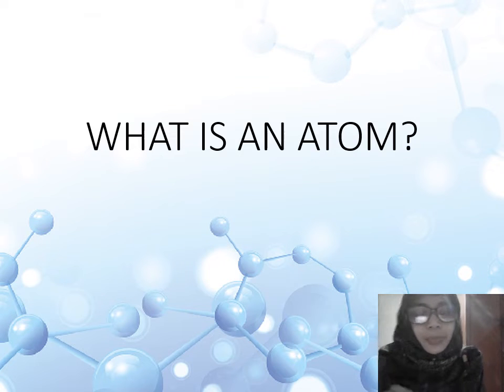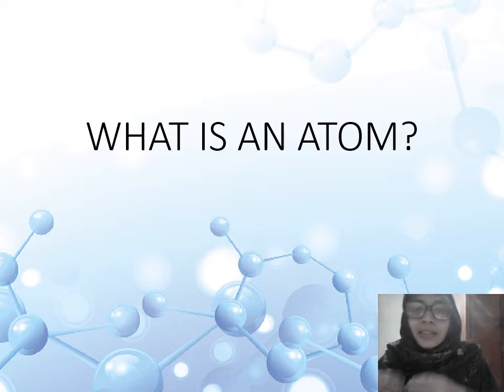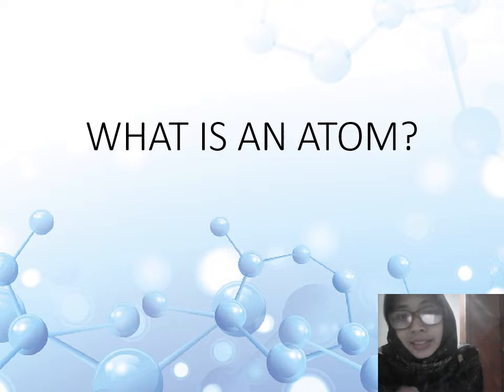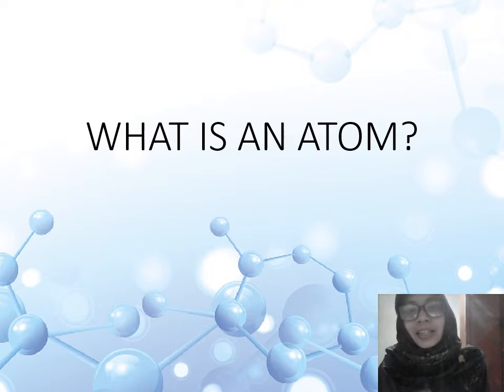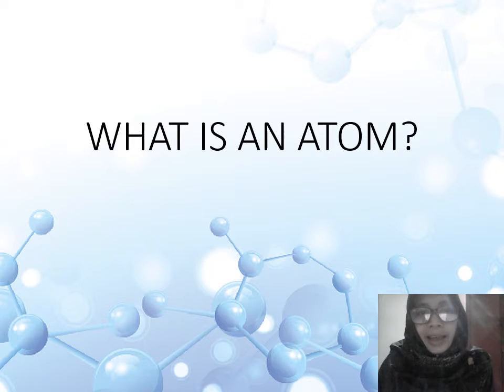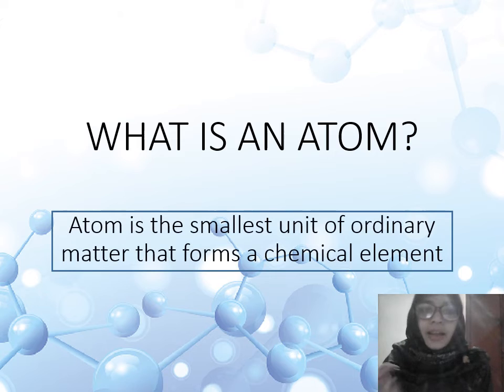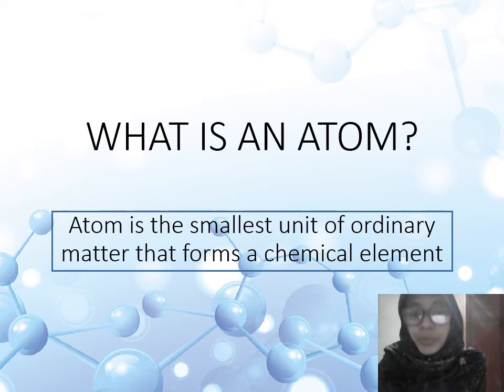Now, when we talk about atoms, the first question is: what is an atom? Do you ever think about what is the smallest part in the world, the smallest part that cannot be divided again, and is too small for us to see with the naked eye? So the tiny particle is called an atom. The definition of an atom is the smallest unit of ordinary matter that forms a chemical element.